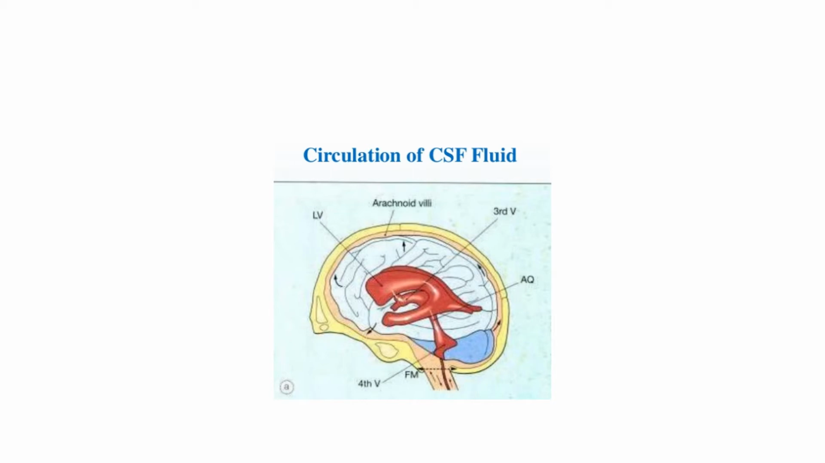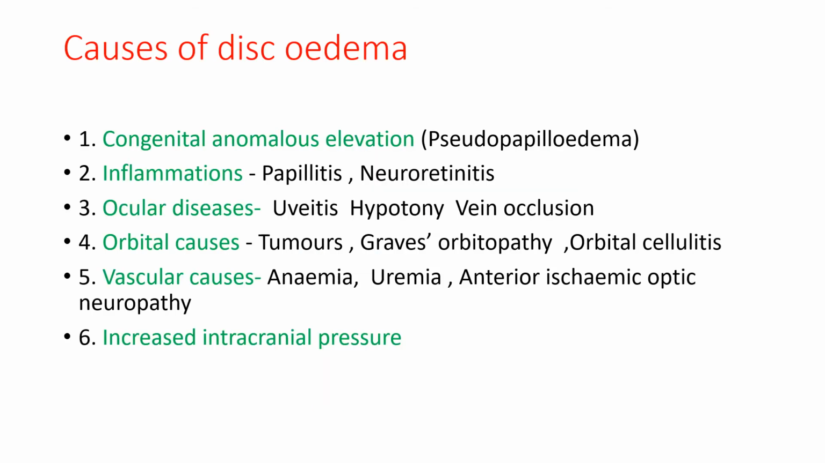Now this picture shows the circulation of CSF. You can see the LV, lateral ventricle. From the lateral ventricle through the foramen of Monro, it goes to the third ventricle. From the third ventricle, it goes to the fourth ventricle through the aqueduct of Sylvius. And from the fourth ventricle, it goes to the subarachnoid space by means of other foramens like the foramen of Magendie and Luschka. And in the subarachnoid space, it gets absorbed by the arachnoid.